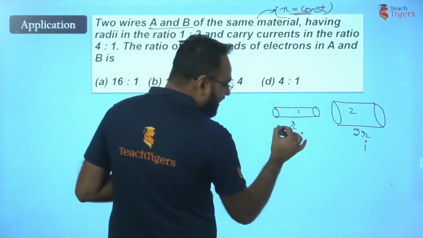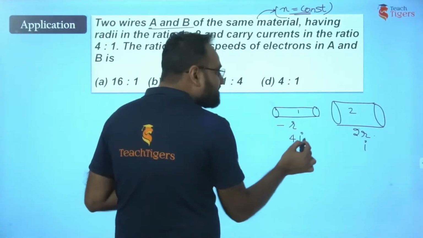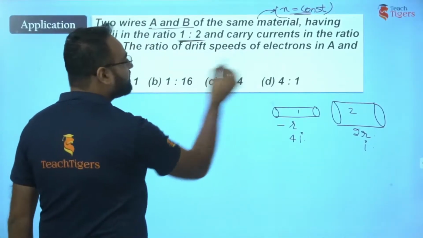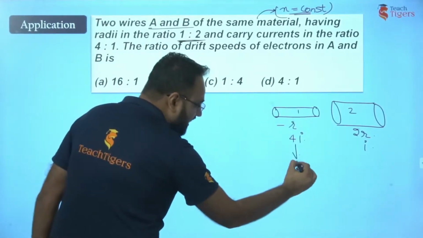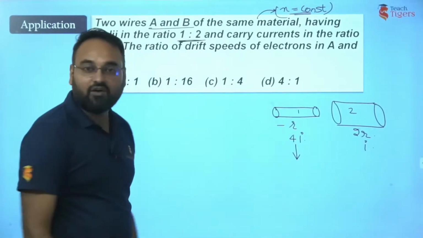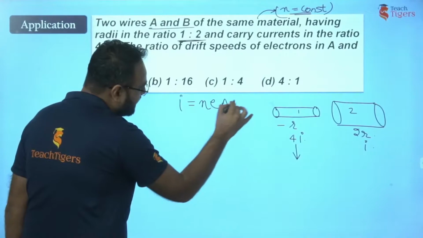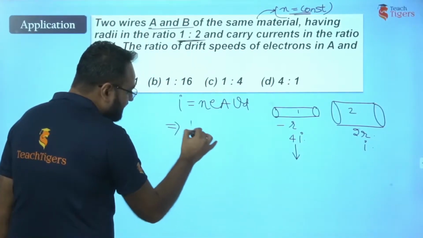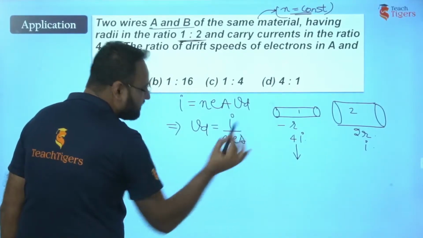So if R is the radius of this wire, that means this radius will be 2R. If 4I is the current in this wire, I is the current in this wire, then find the ratio of drift speed of electrons in A and B. For this, if I have to write the drift speed, how can I do it? We know the formula I is equal to NeAVd. From this I can say that drift velocity Vd is I upon NeA, right?